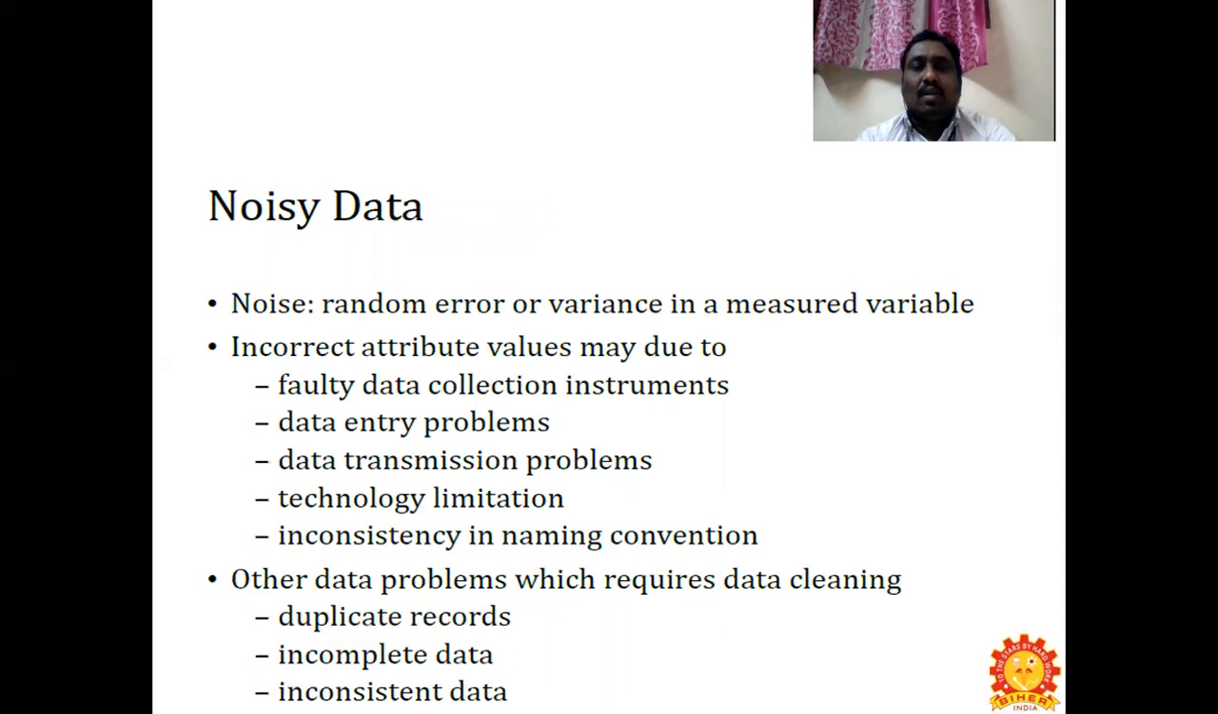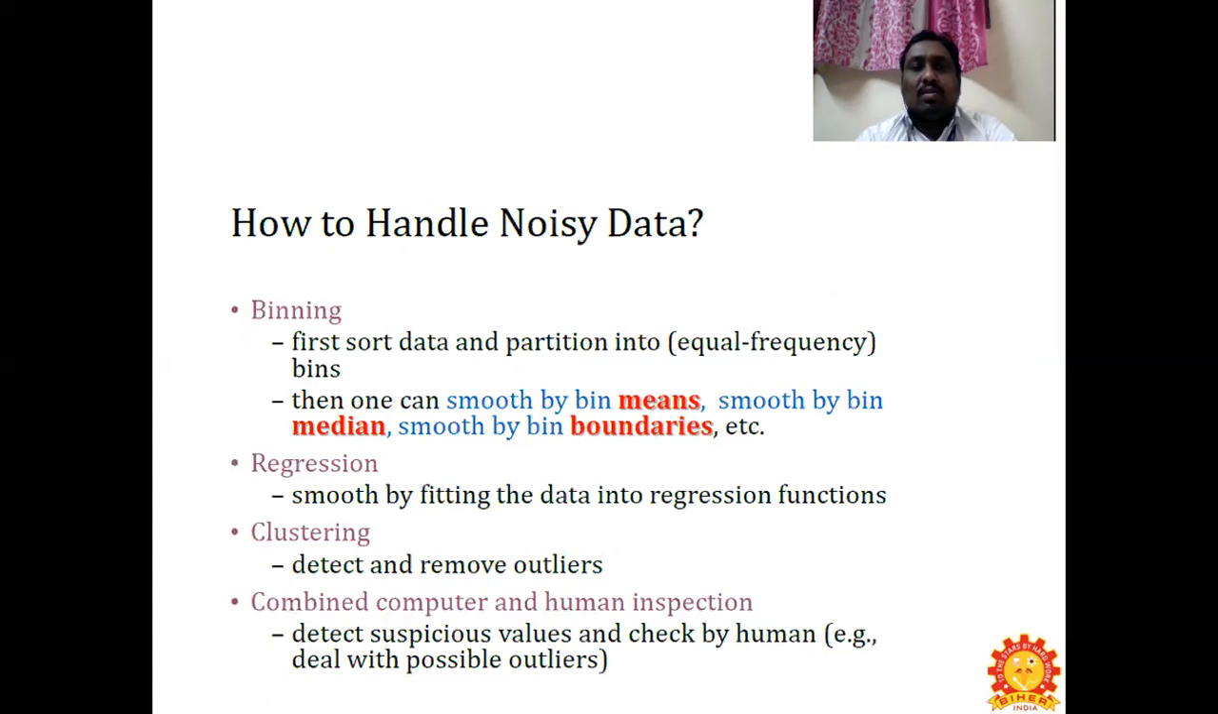Coming to noisy data, noise is a random error or variance in a measured variable. Incorrect attribute values may be due to faulty data collection instruments, data entry problems, data transmission problems, technology limitation, and inconsistency in naming conventions. Other data problems which require data cleaning are duplicate records, incomplete data, and inconsistent data. So how are we going to handle the noisy data? The techniques involved are: first binning, second regression, third clustering, and fourth combined computer and human inspection.